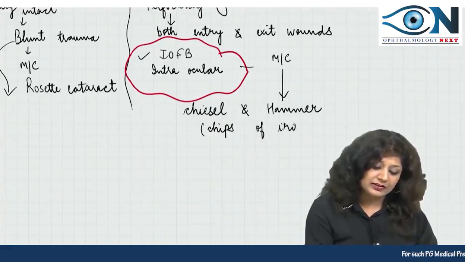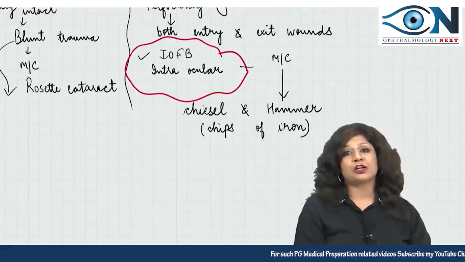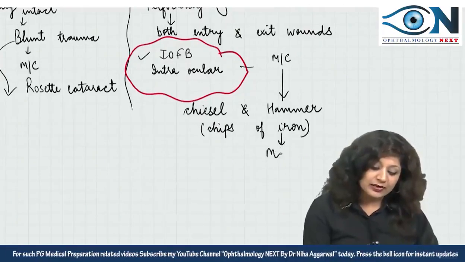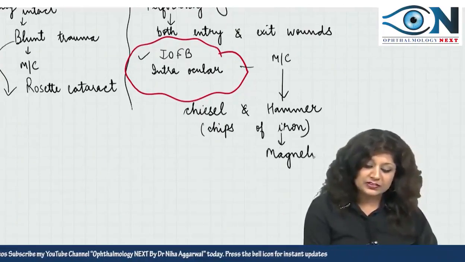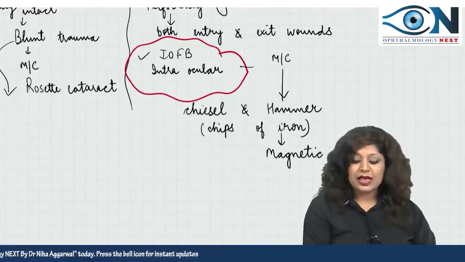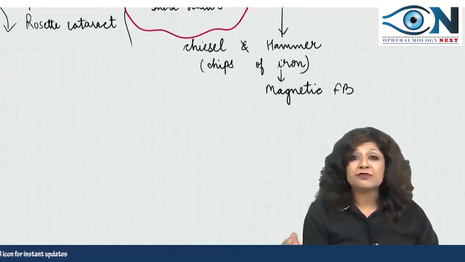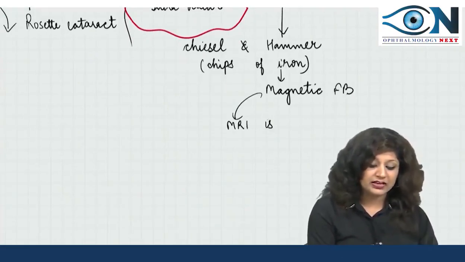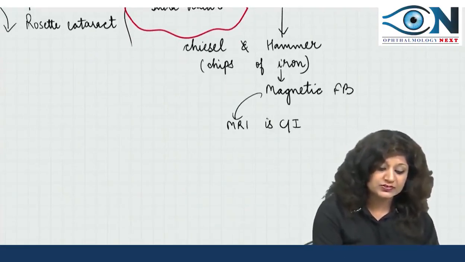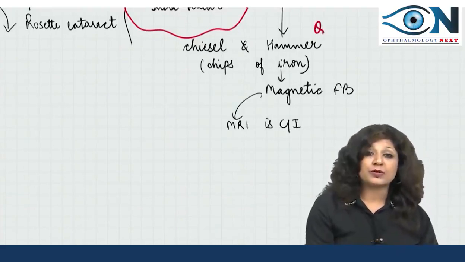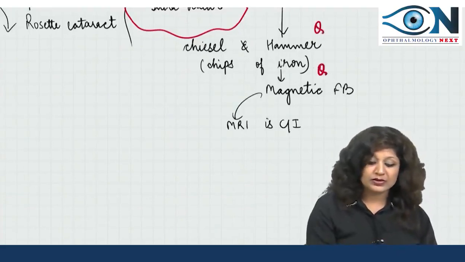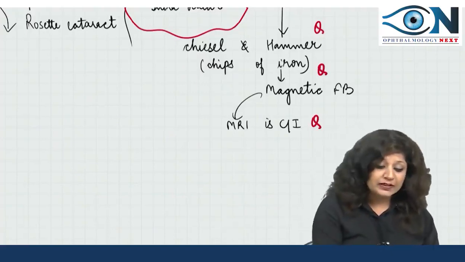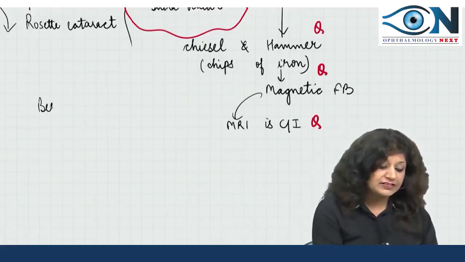Chips of iron are the most common intraocular foreign body which is found in India, and as you know, iron is actually magnetic, so this will present as a magnetic foreign body, and because it is a magnetic foreign body, therefore MRI is contraindicated. Now can you see a series of questions? They can ask you the most common intraocular foreign body, it's a magnetic foreign body, and MRI should be contraindicated. So what should be the best investigation?